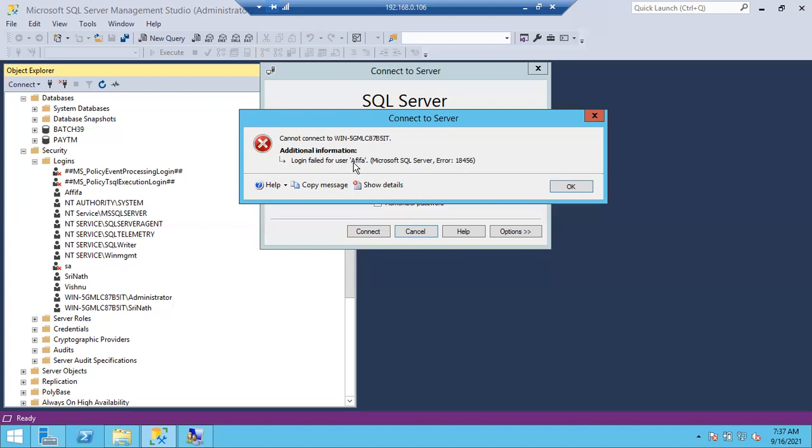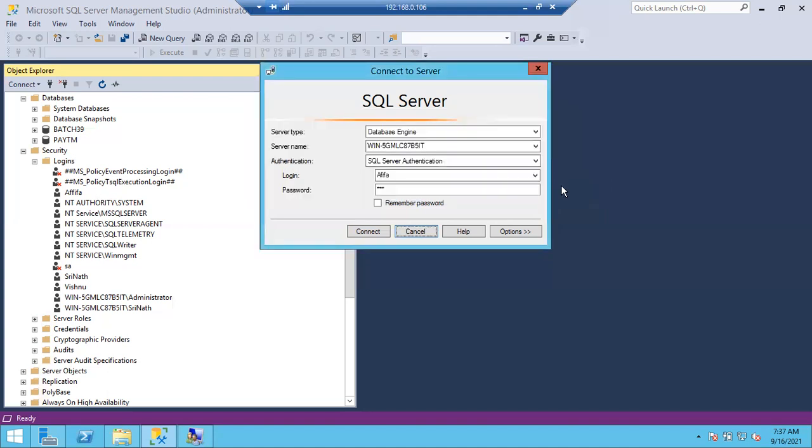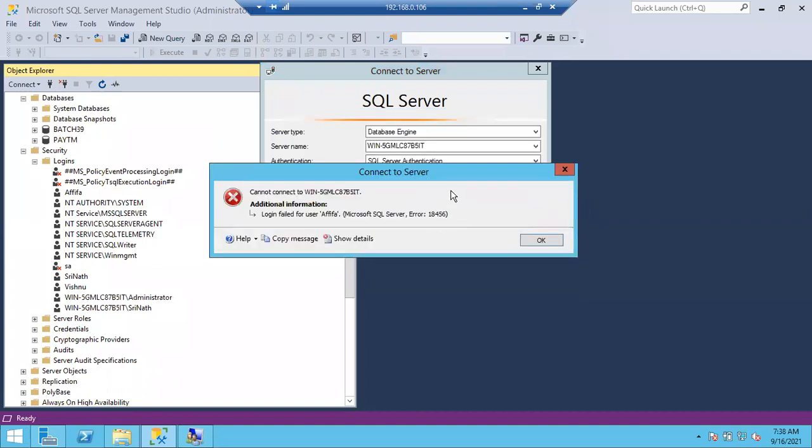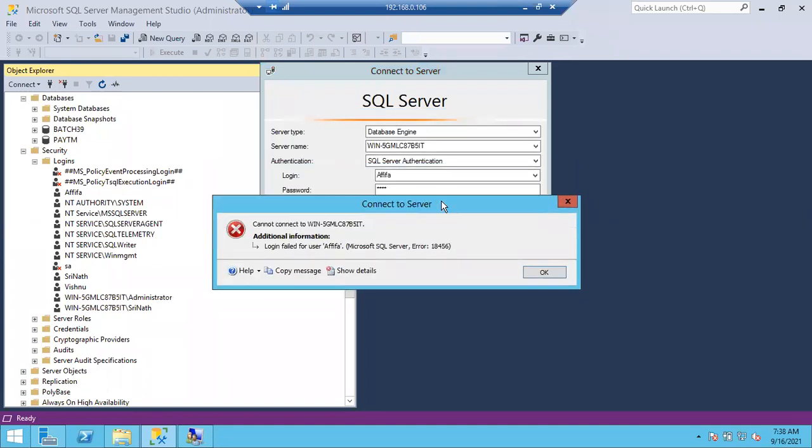Because I gave the wrong login name. Now let me give the correct login name, Afifa, and a wrong password this time. If you connect now, you'll get the same error 18456.